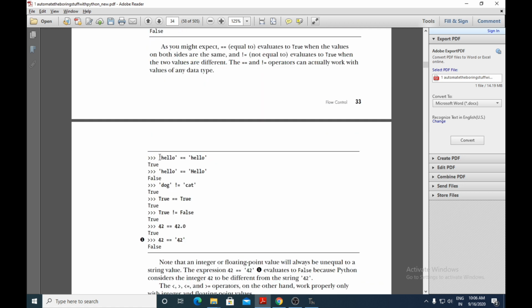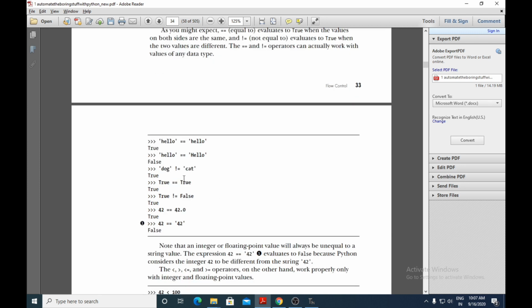For example, here you can see they are comparing two strings, hello and hello, and both are the same. The comparison operator used here is double equals to, so the output will be true. Here hello and hello is there, but as the string values are case sensitive and here it is a capital H, it will give the value false. Here also there are two strings, but they are not equal, and the operator used is not equals to, so the output it will give is true.